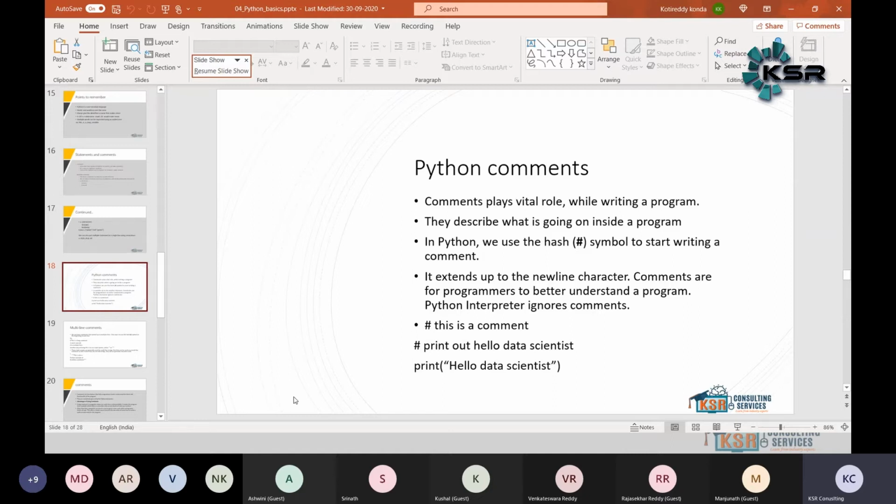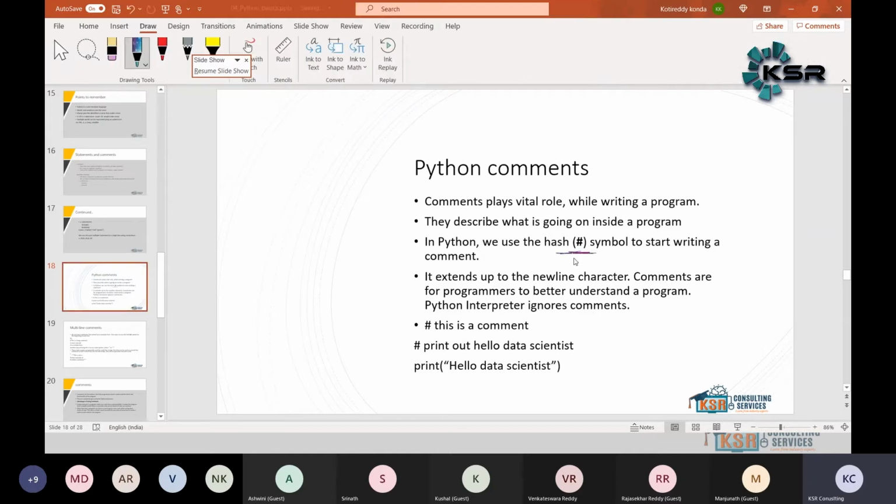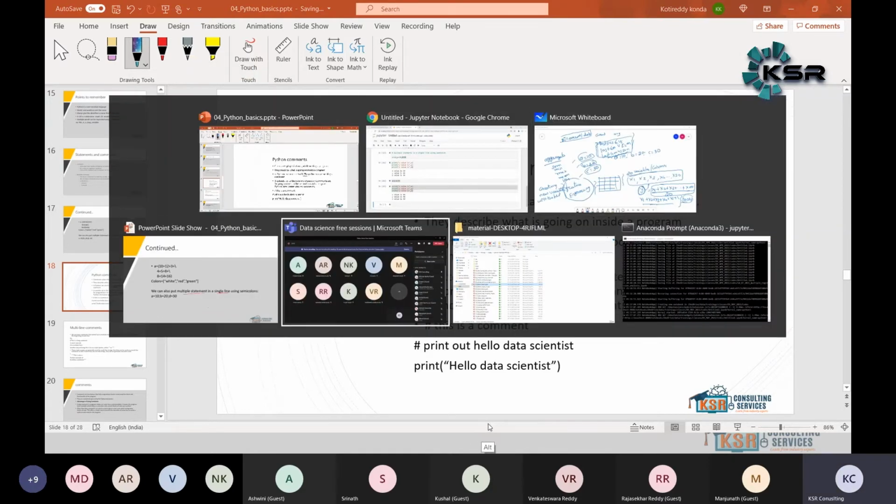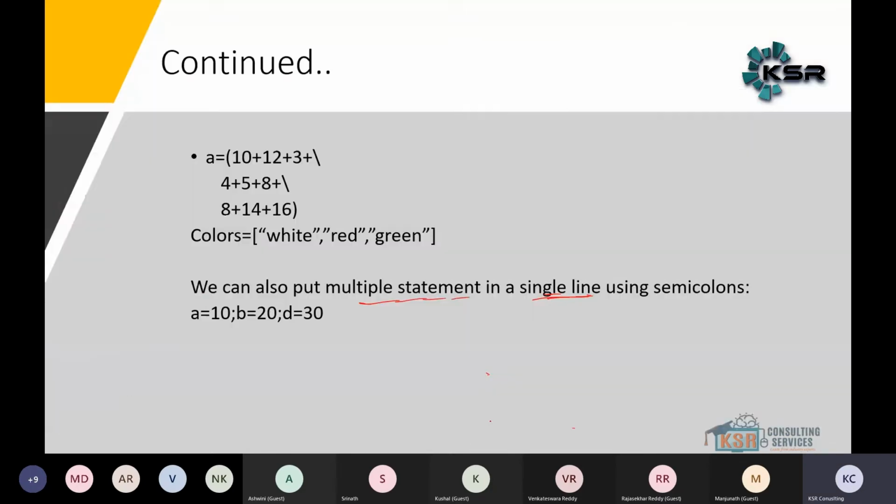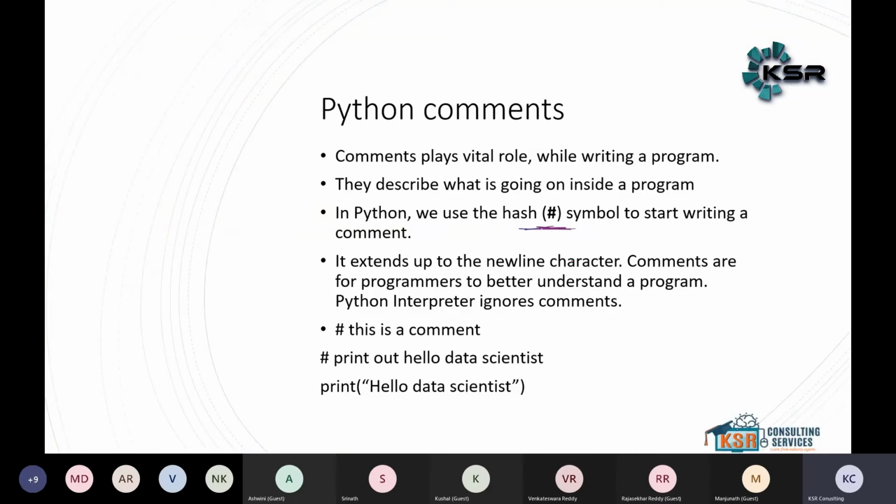In Python, we use the hash symbol to start a comment. It can extend up to the newline character. One more important thing is that the Python interpreter ignores the comment.